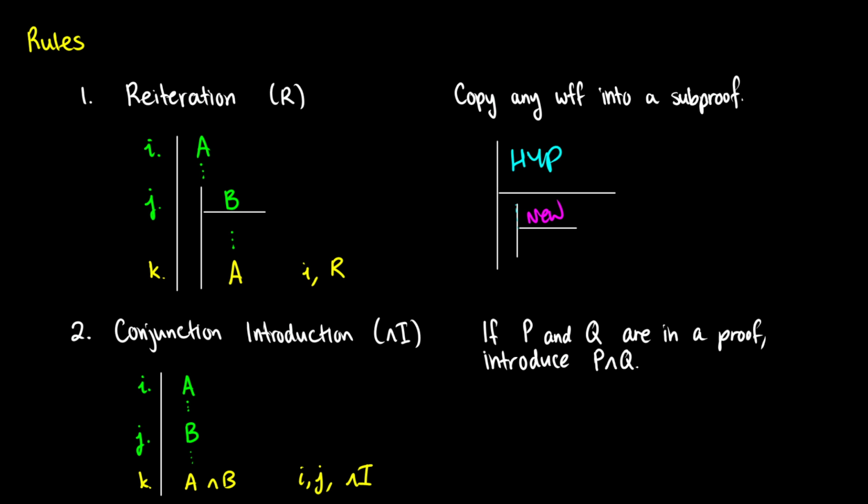Basically this says if you have P and Q in a proof, you can introduce P and Q. To show this more explicitly, suppose we have 2 hypotheses that we're starting out with, line 1 and line 2: P and Q. Then in line 3, we can introduce P and Q, from line 1, line 2, and introduction. This makes sense from a truth table: P is true, Q is true, therefore P and Q is true.